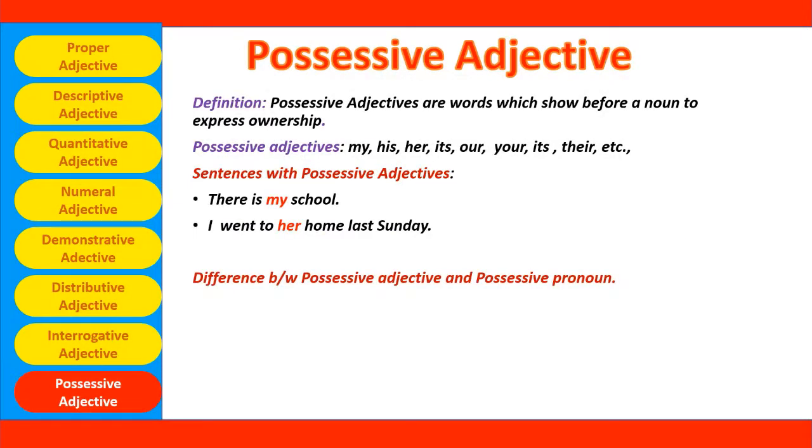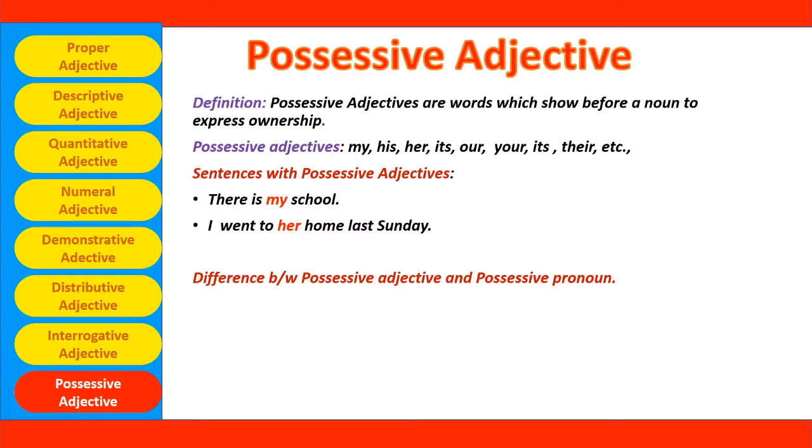Possessive adjectives. The definition of possessive adjectives is that they are words which are placed before a noun to express ownership. So possessive adjectives are my, his, her, its, our, your, their, etc. Let's see some sentences with possessive adjectives. There is my school. I went to her home last Sunday. So here her is a possessive adjective.